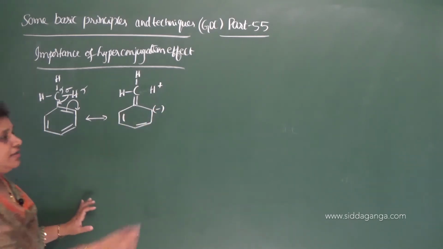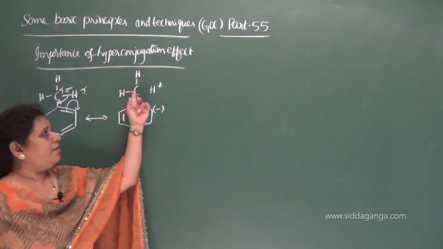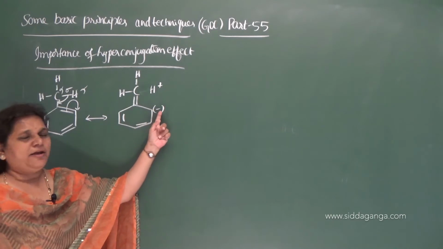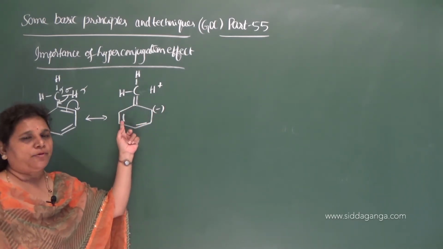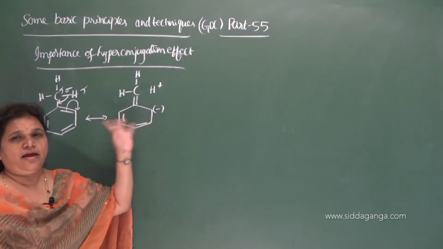Okay. Now, see here, the sigma electron displaces between these two carbons, and with a double bond, single bond and a negative charge, the conjugation takes place between the sigma bond and a pi bond.